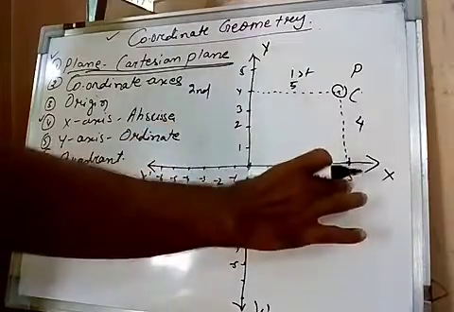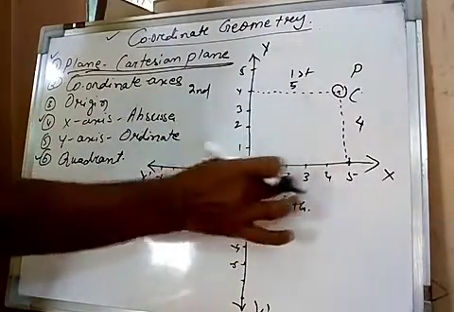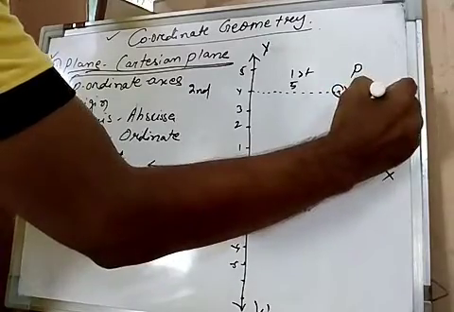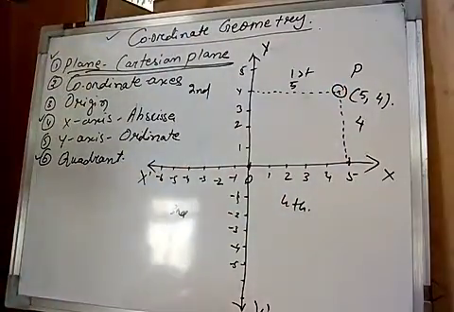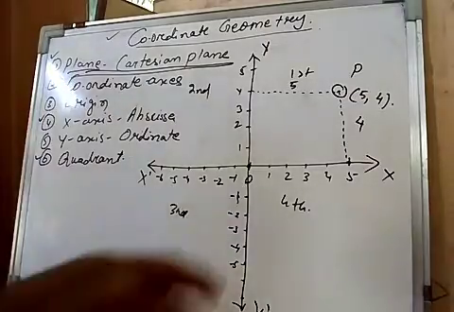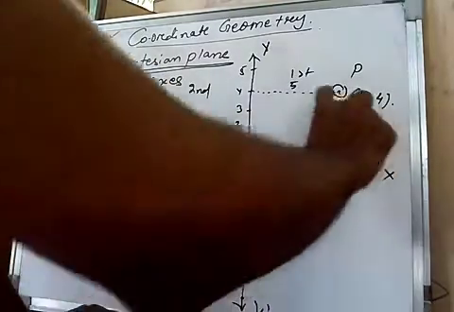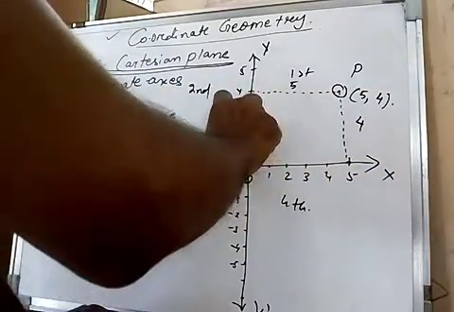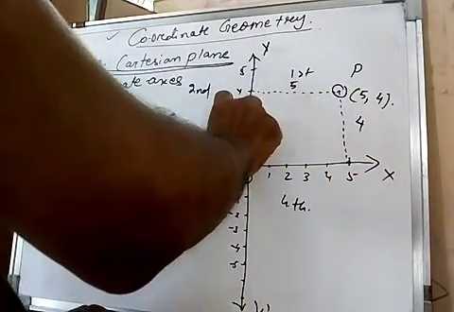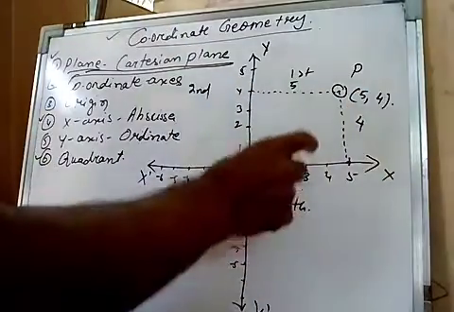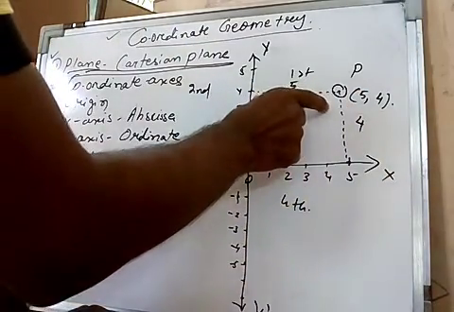And from the y-axis it is how much? 5. So 5 is called the x coordinate and 4 is called the y coordinate. See properly again. Here, point P from the x-axis, that is how much? 4. So the measurement is on y. Okay, from the x-axis means on y. So the y coordinate is how much? 4.